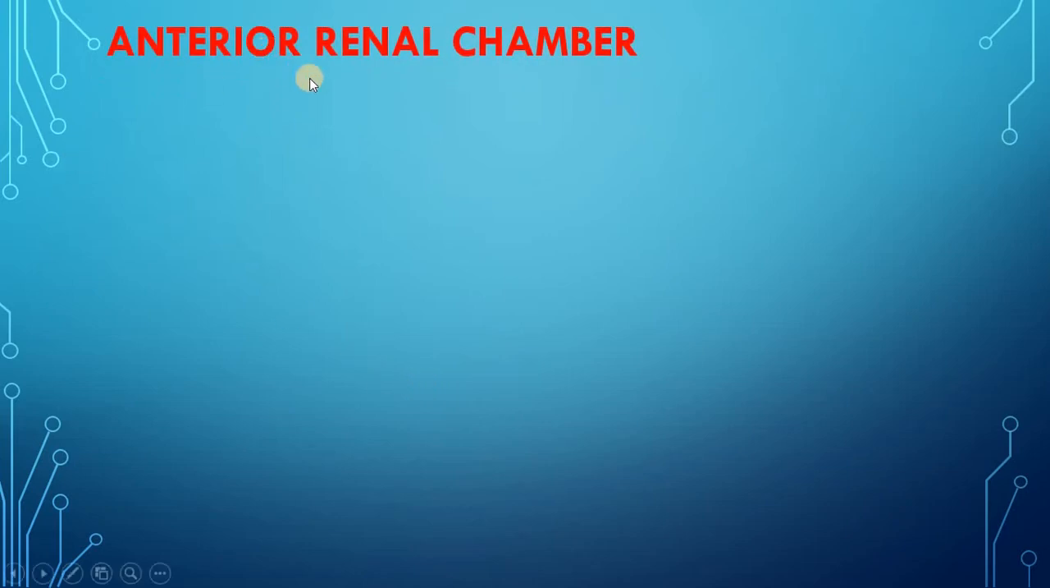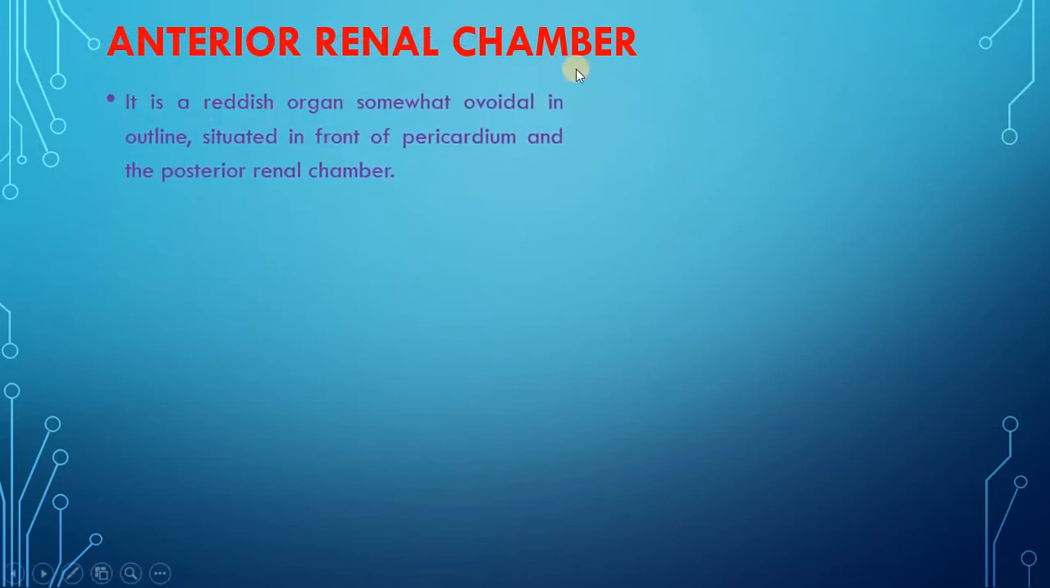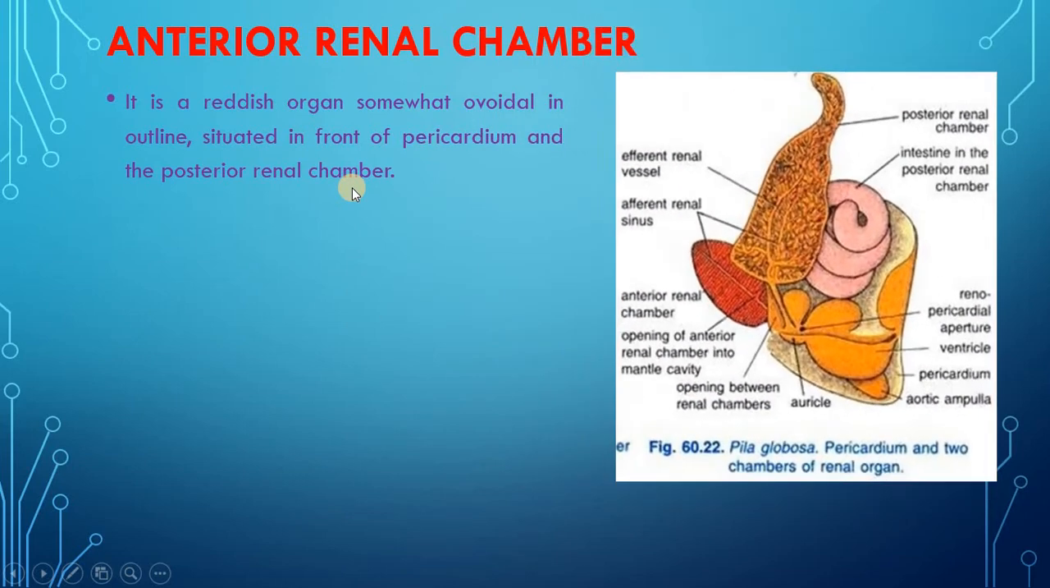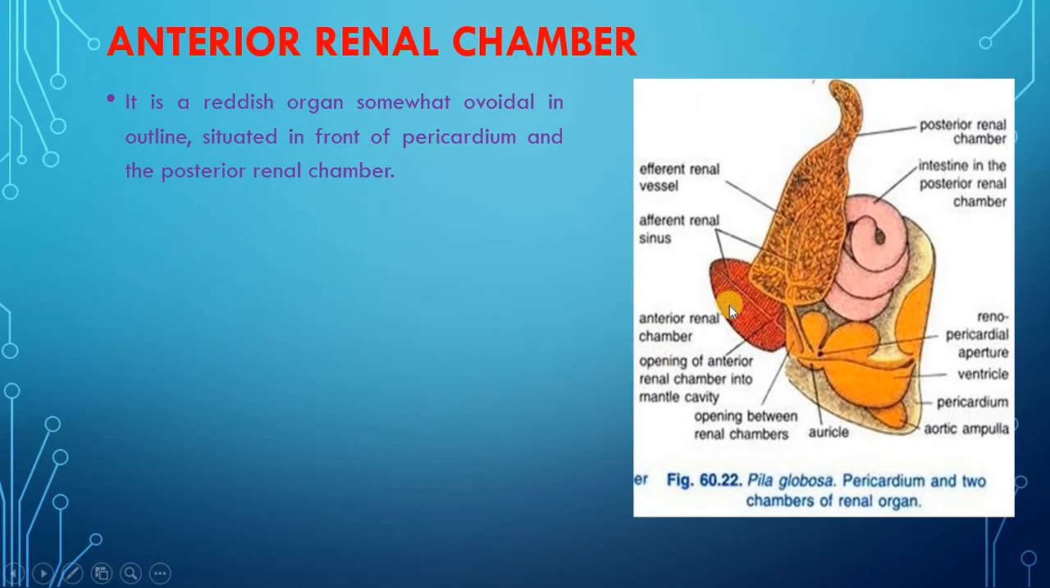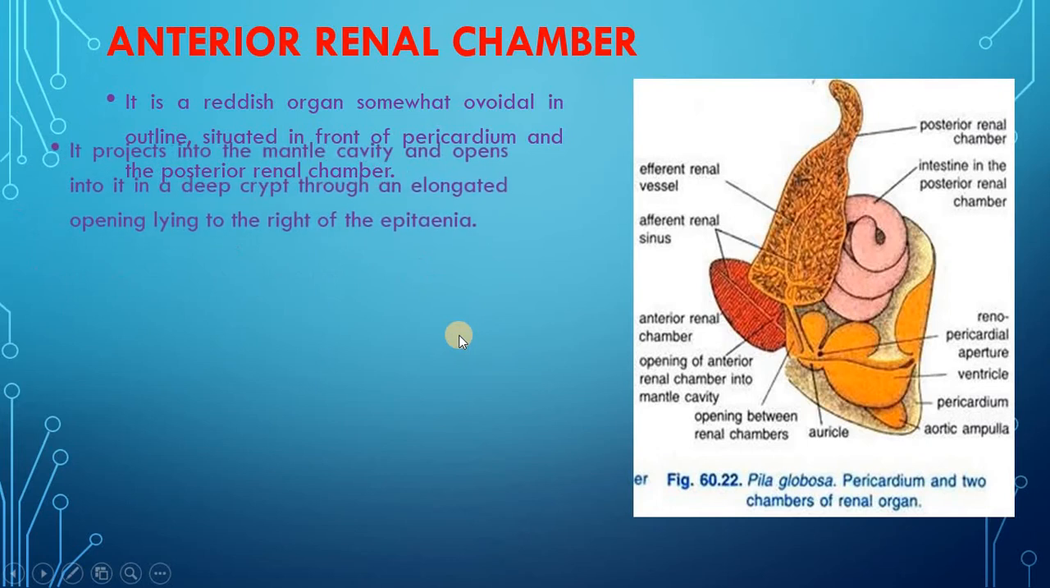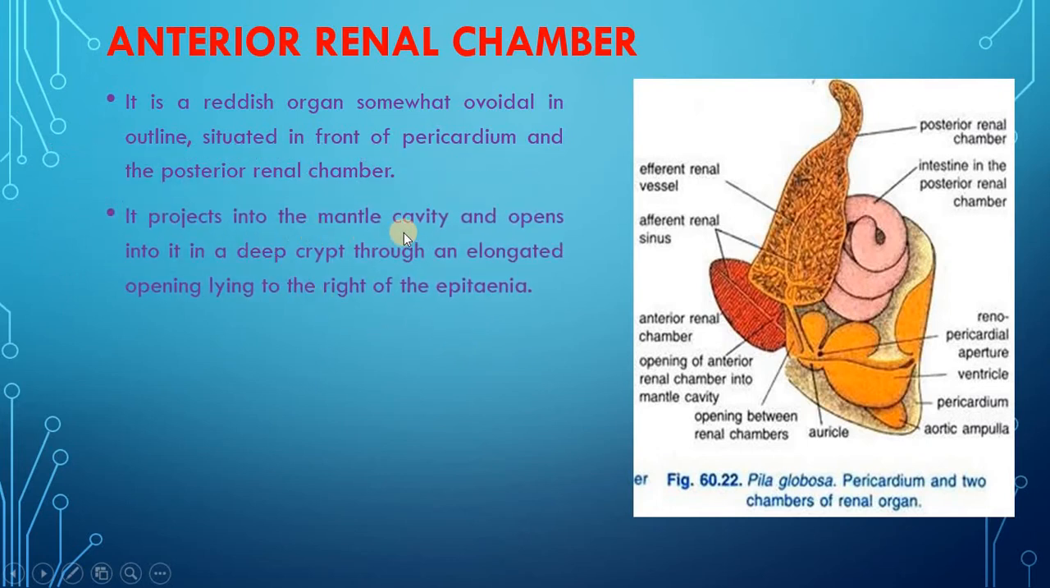Anterior renal chamber. It is a reddish organ, somewhat ovoidal in outline, situated in front of the pericardium and the posterior renal chamber. This is the anterior renal chamber, which is situated in front of the pericardium and the posterior renal chamber. It projects into the mantle cavity and opens into it in a deep crypt through an elongated opening lying to the right of the osphradium.